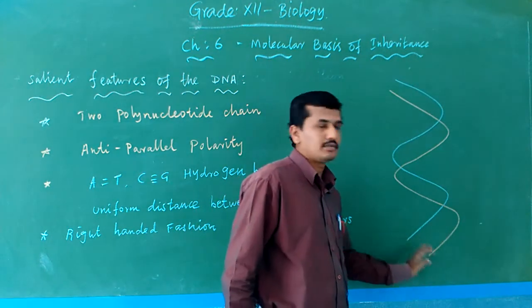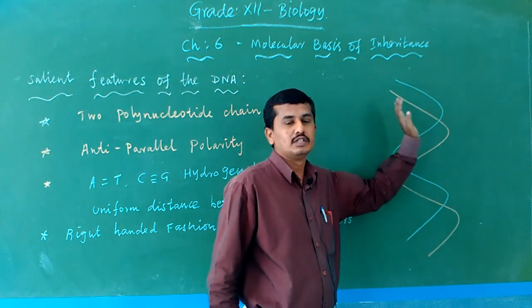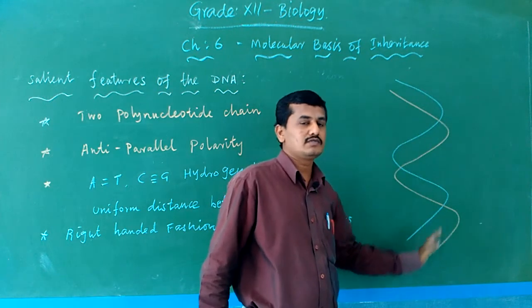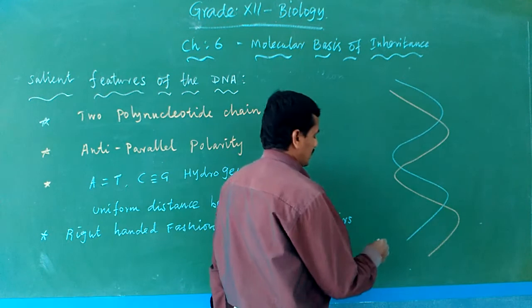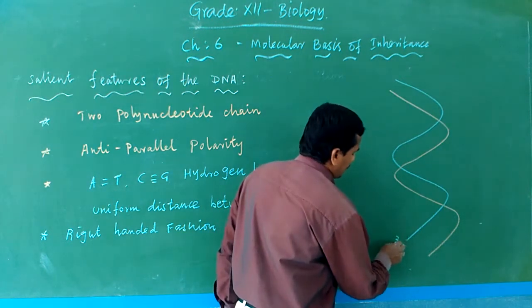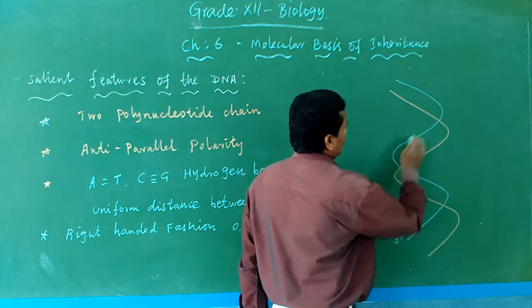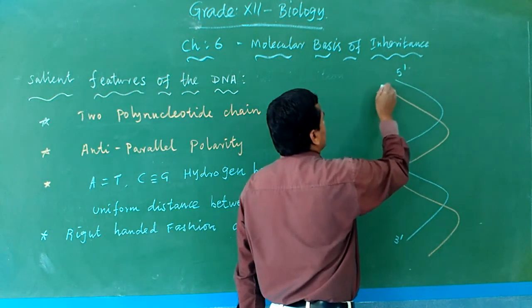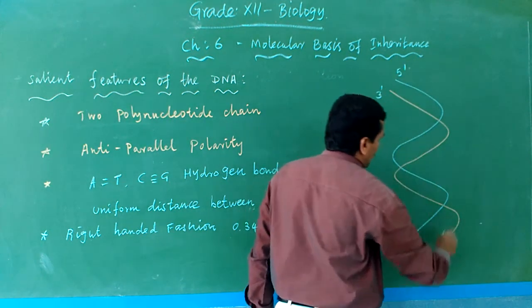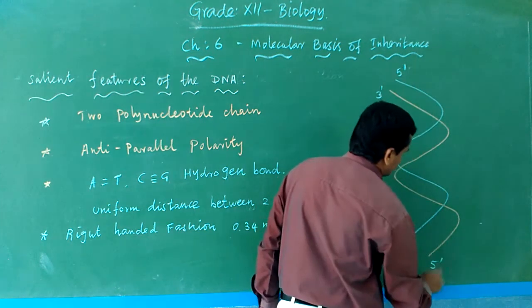Here this is double-stranded DNA. Two strands are present; strands means helix. Two polynucleotide chains form a double-stranded DNA. In double-stranded DNA, one end of the DNA is 3' and the other end is 5'.